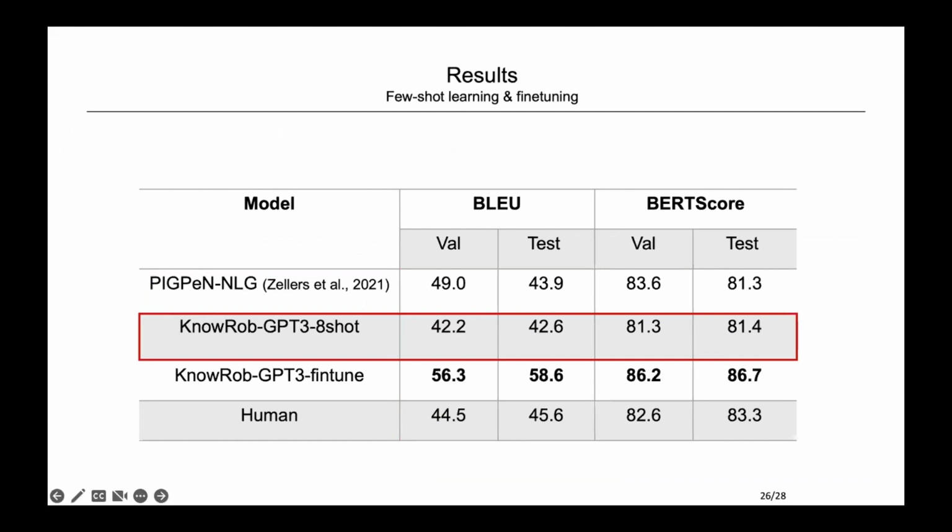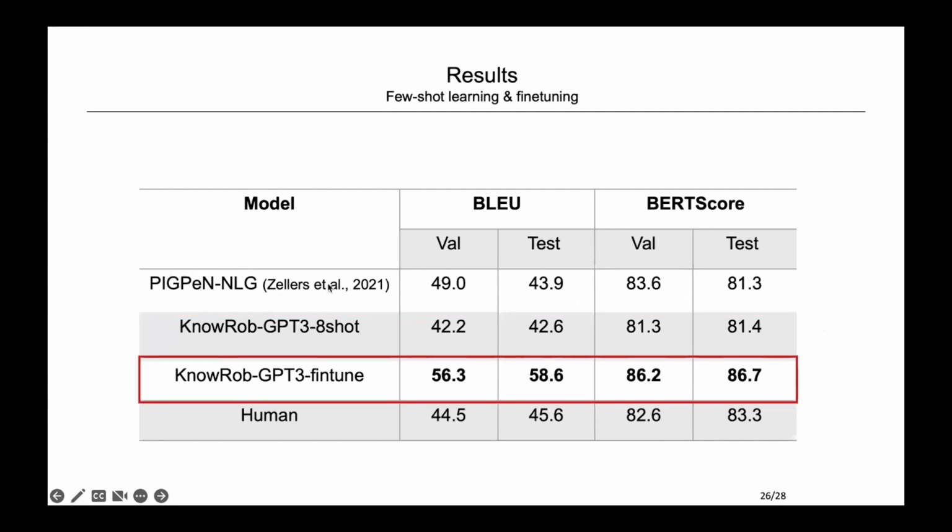That's only 1.3 BLEU points lower and 0.1 BERT score points lower than those which are trained on 500 training examples. And furthermore, fine-tuning the GPT-3 model on all 500 training examples with ontology knowledge produces a new state-of-the-art result. There is an increase of 4.7 BLEU score and 4.6 BERT score on the Piglet test set, even higher than